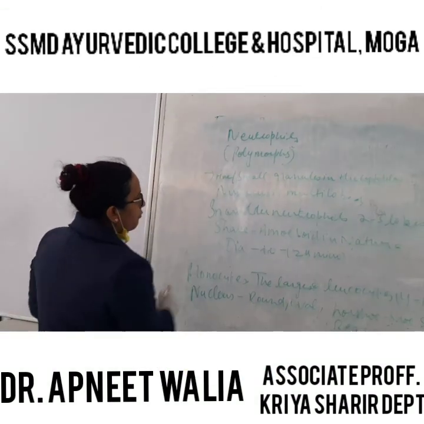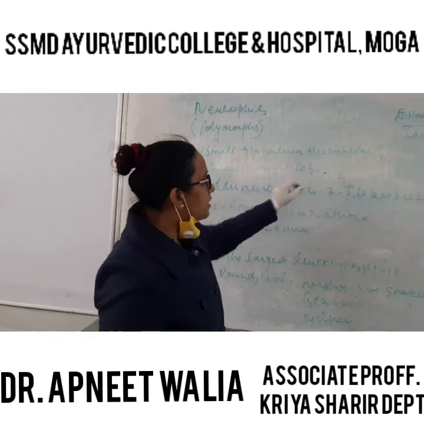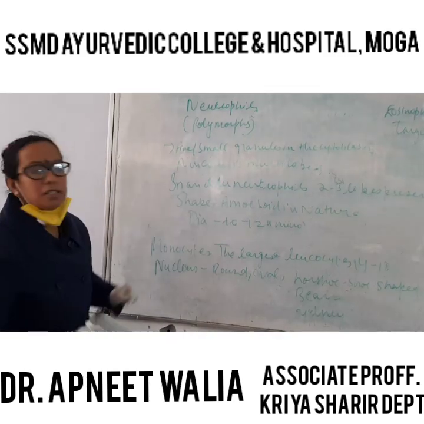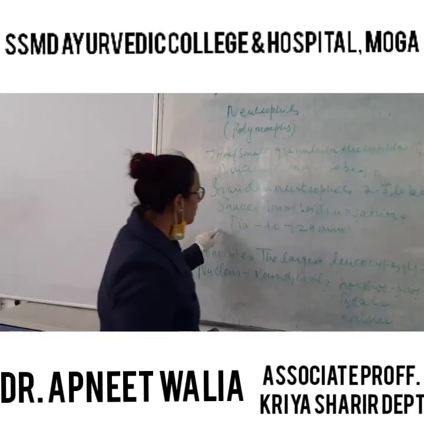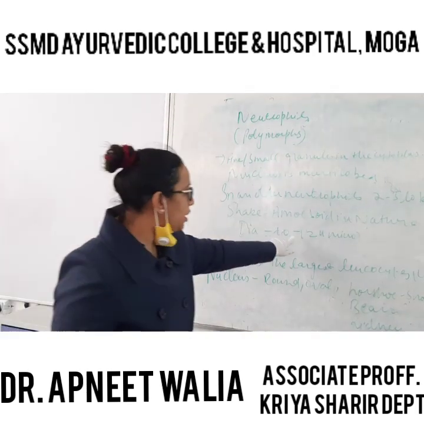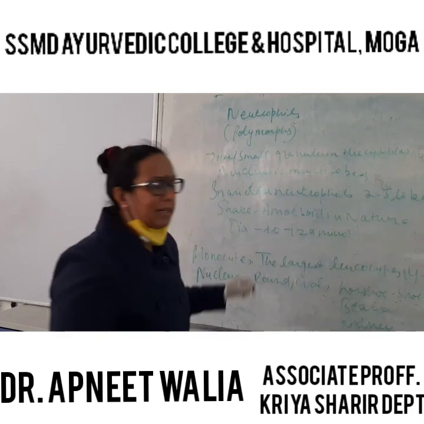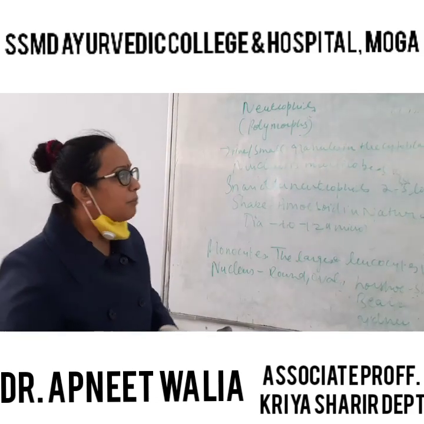Neutrophils are called polymorphs. They have fine small granules in the cytoplasm, and the nucleus is multilobed. In older neutrophils, 2 to 5 lobes are present, the shape is amoeboid in nature, and the diameter is 10 to 12 micron.